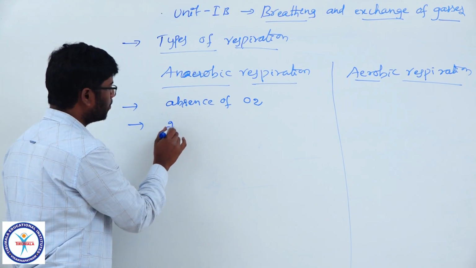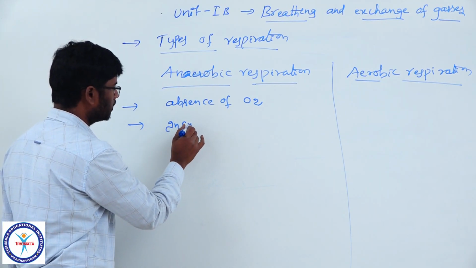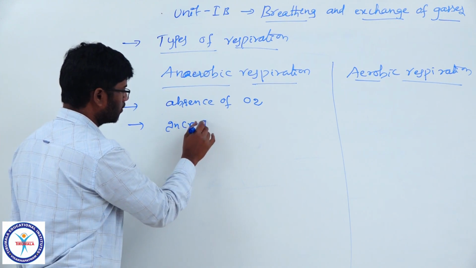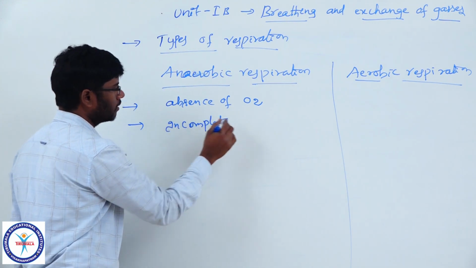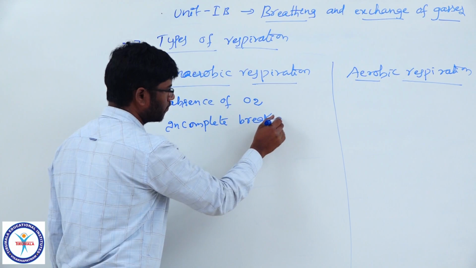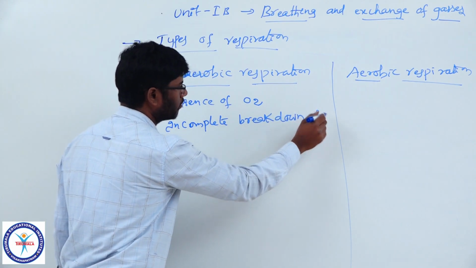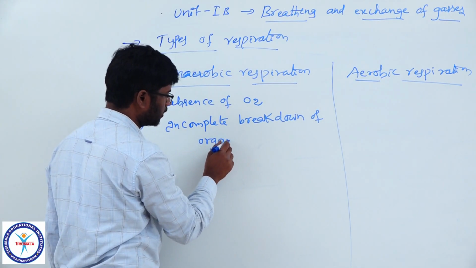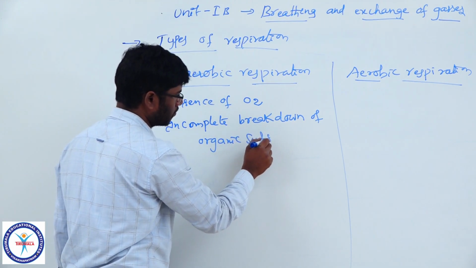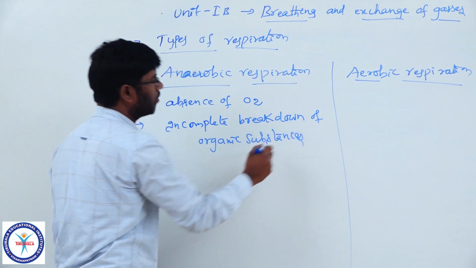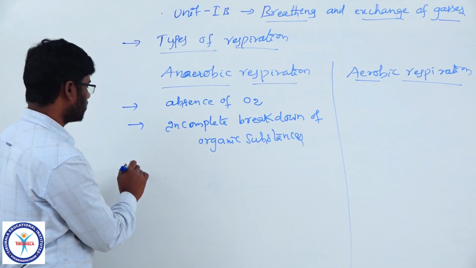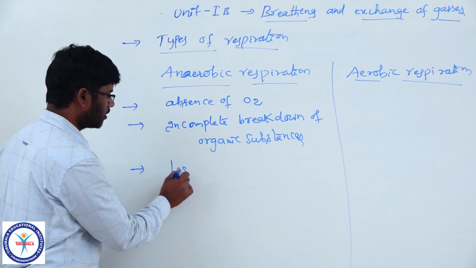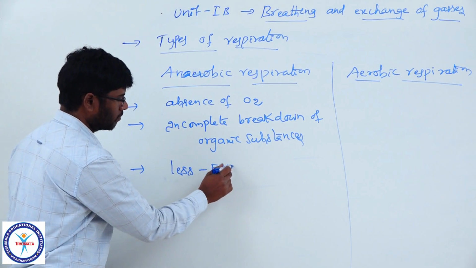Here, incomplete breakdown of food materials. Incomplete breakdown of organic substances takes place. That's why it yields less amount of energy. Less energy.